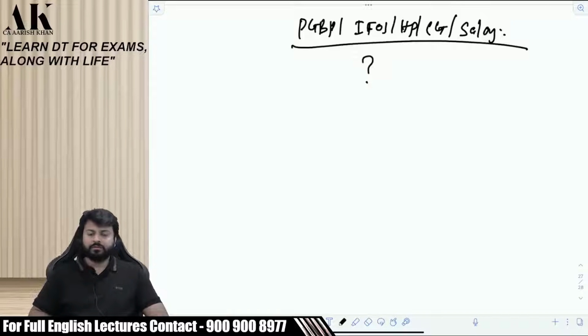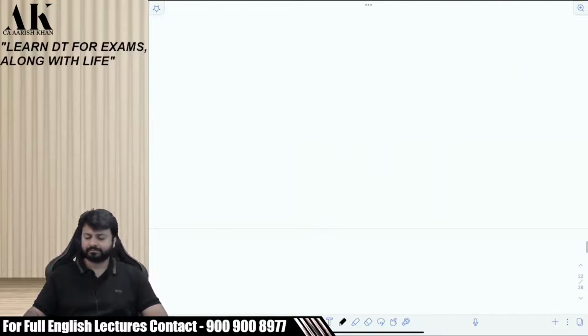You will say, if you will not come to know, then who will come to know? The assessee has to know this. But how will the assessee classify? Should it be written somewhere that if you do this activity, then it is PGBP? That if you do this activity, then it is house property? That if you are engaged in these activities, then it is capital gain? Should it be written somewhere?